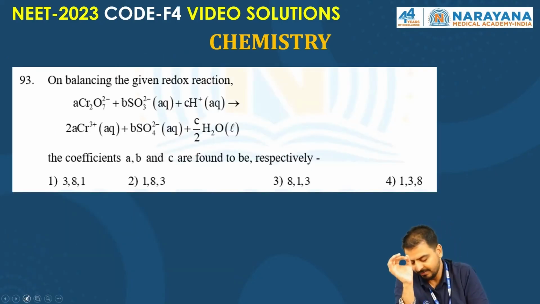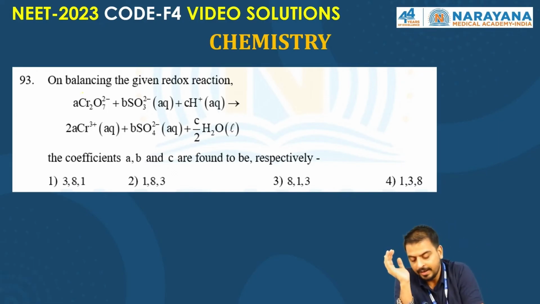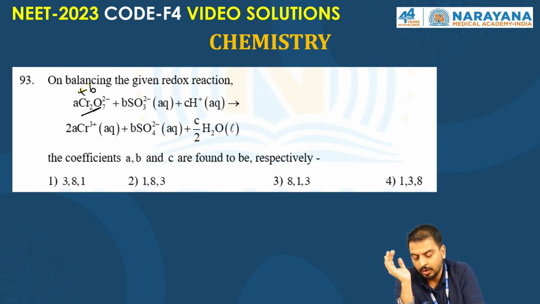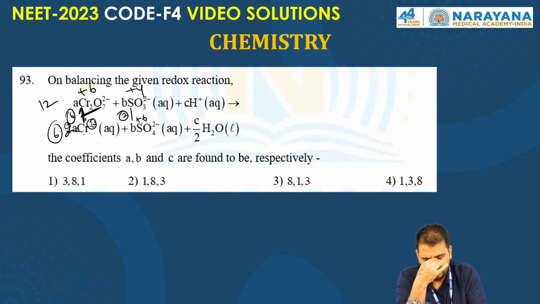Very simple question, very simple and sweet. So no need to even solve, right? Here it's plus 6. The oxidation state is plus 6. In 2 chromium it becomes what? It becomes 12. Here it's plus 3. So what will be the change? The change will be 6 for each. Here sulfur goes from plus 4 to plus 6, the change of 2. Okay? Here the change 2, 6 comes, change 2 comes. Right? So what will happen here?